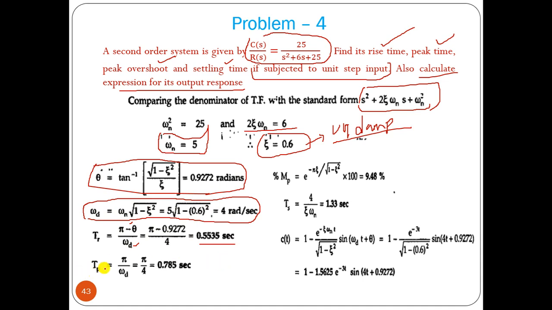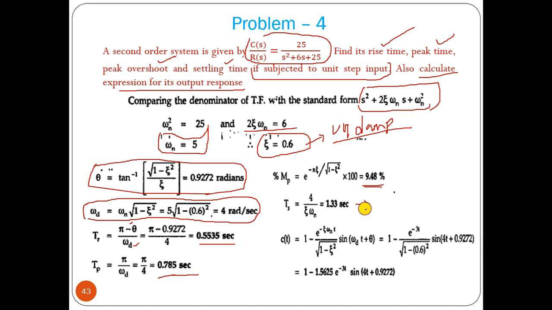TP, peak time, is pi by omega d. Omega d we already know, so pi by that we can find the peak time. Now maximum overshoot. Peak overshoot we can find as a percentage, that is e to the power minus pi zeta divided by root of 1 minus zeta square, into 100. So it comes around 9.48 percent.